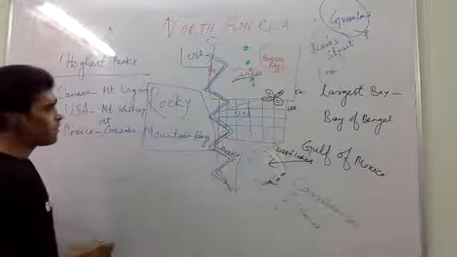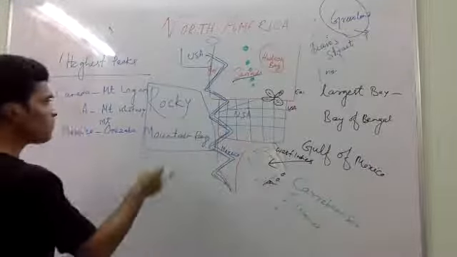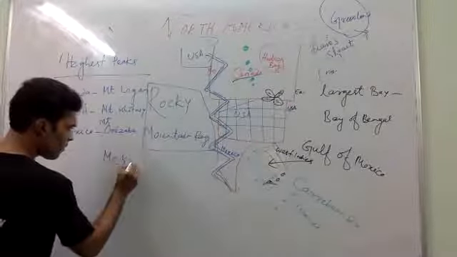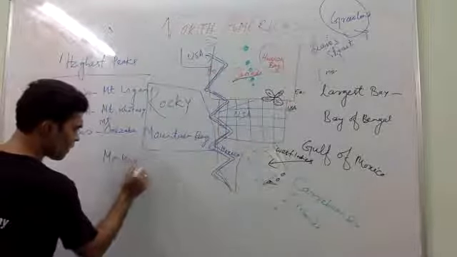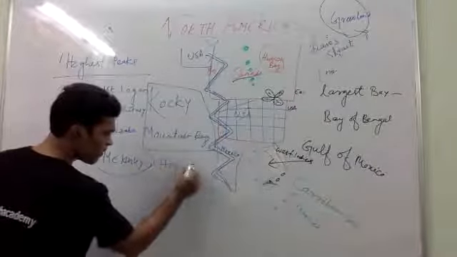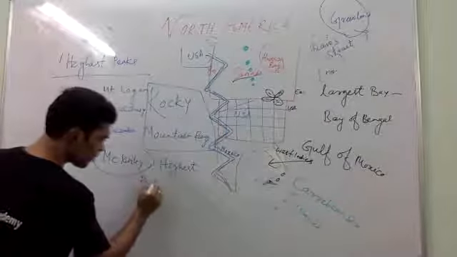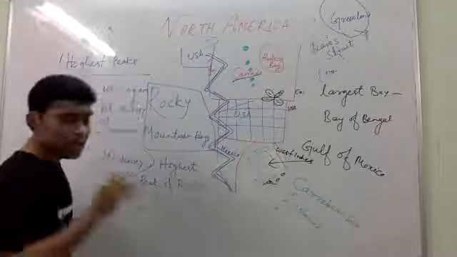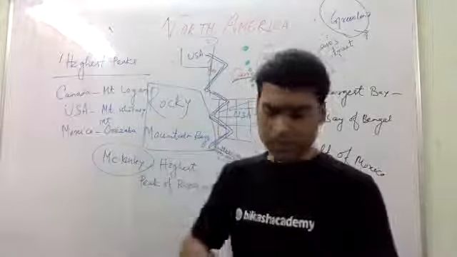And if you talk about the highest peak of the Rockies, we call this McKinley, or simply you can say Kinley. Kinley is the highest peak of the Rockies. I will explain again, don't worry. Let's discuss again. Just see here.